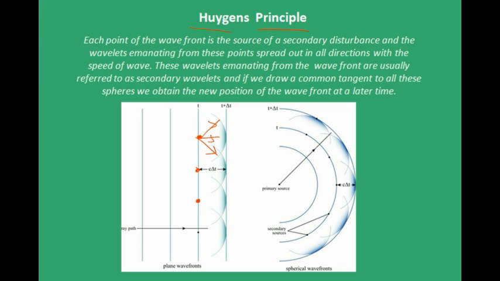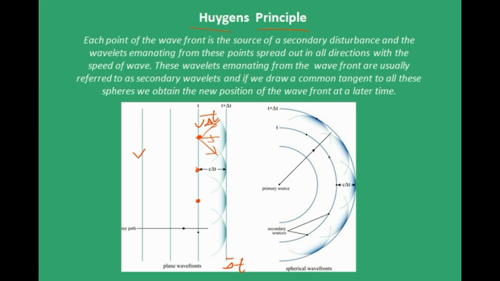If v is the speed of that wave in that medium, after time delta t, vt will be the distance traveled, right? So form a sphere with radius vt with all these points as centers. And when you join all these spheres by a tangent, that tangent is the new wavefront after time delta t. That is what the Huygens principle is.